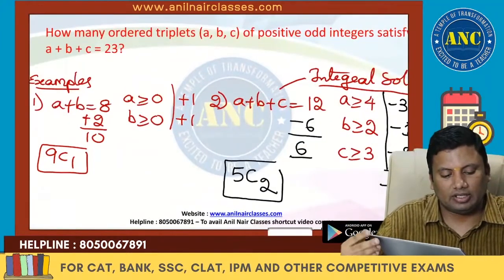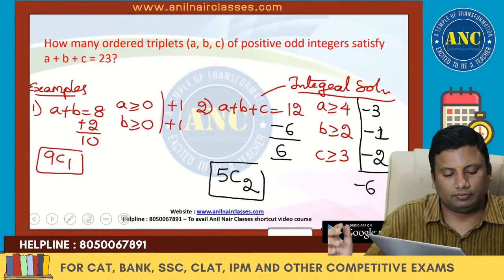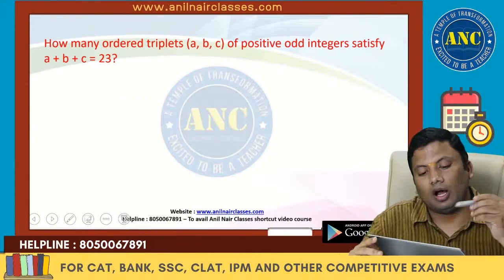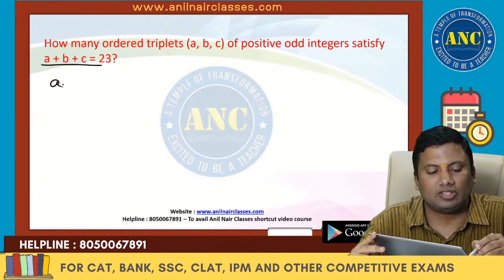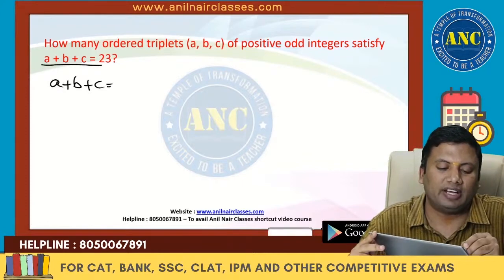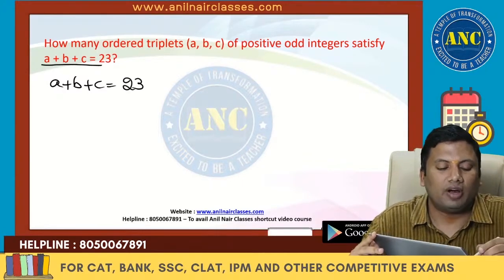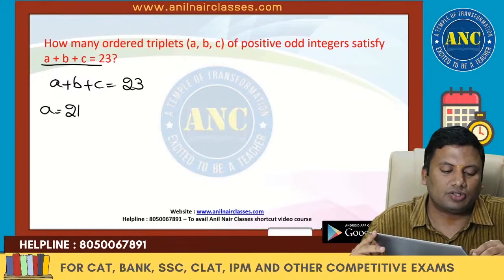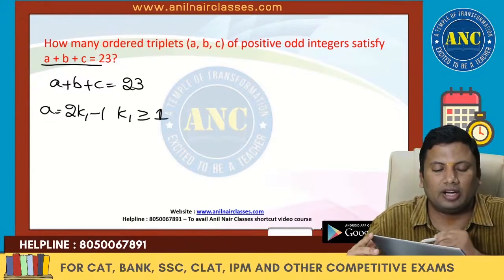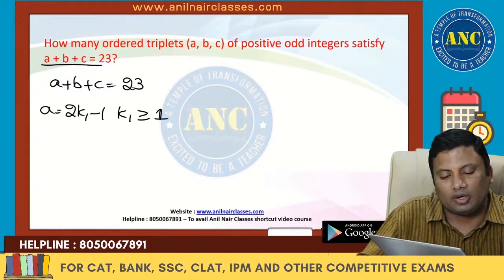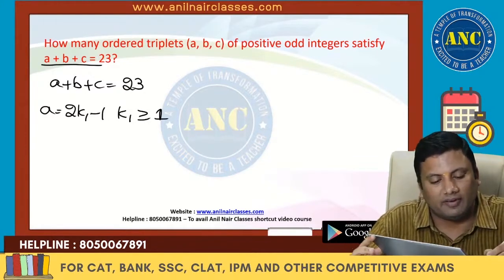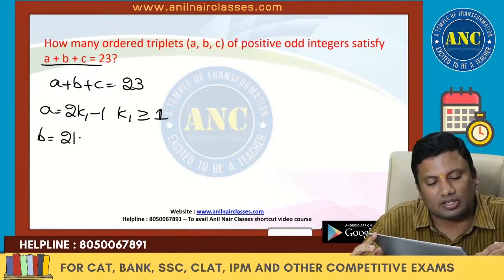Idea clear, right? Now we will solve. A plus B plus C is 23. If variables start from 1, it is easy for us. So A is 2k1 minus 1, k1 greater than or equal to 1. Even if you take 2k1 plus 1, that also will give an answer, which we will discuss.